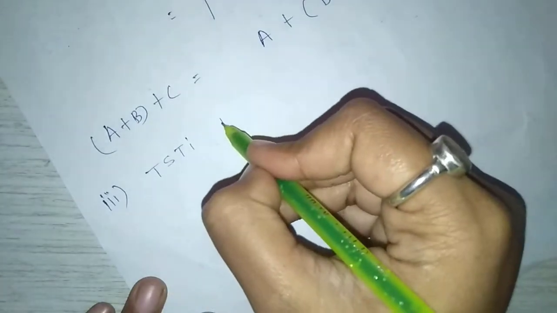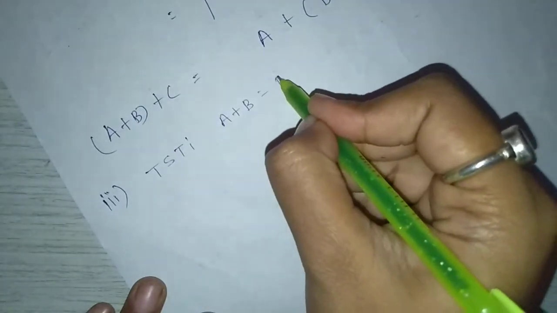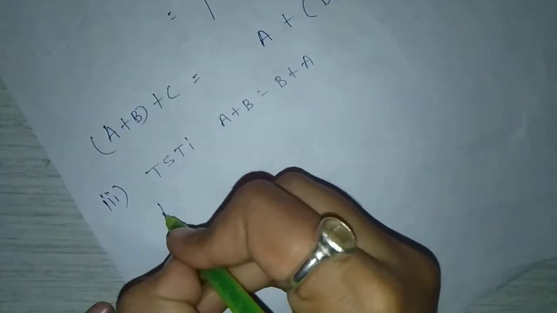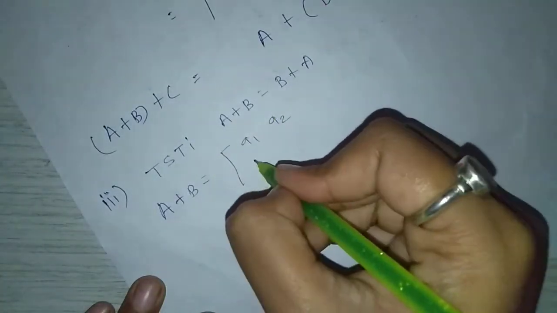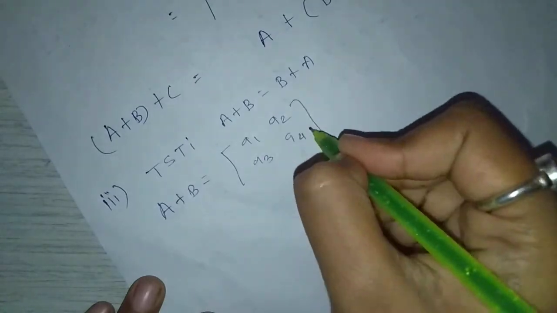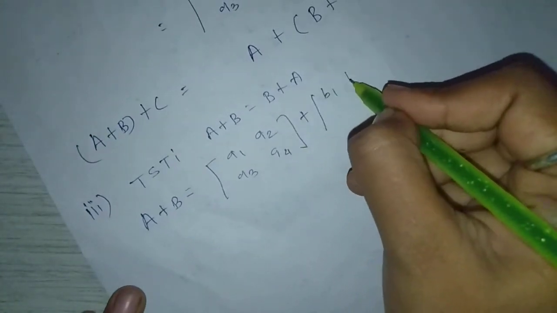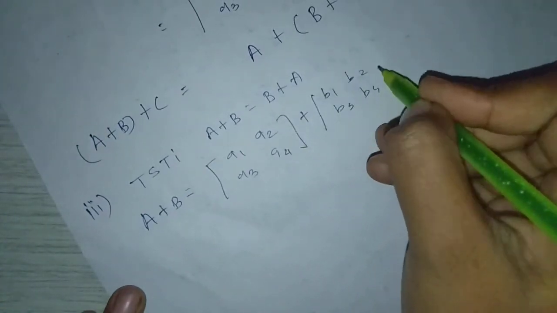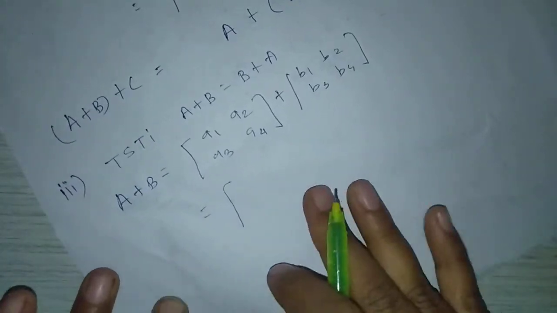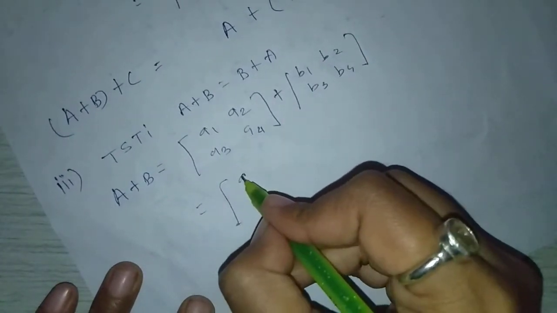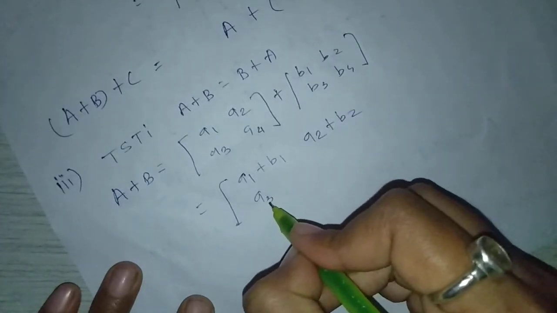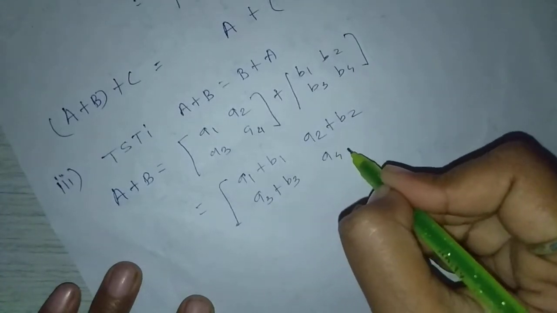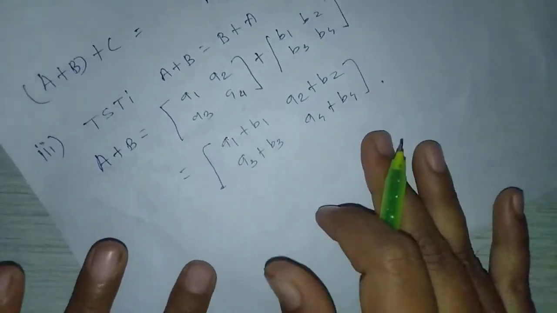Next is commutativity property. First, show that A plus B equal to B plus A. Consider the left hand side. A plus B equal to A1, A2, A3, A4 plus B1, B2, B3, B4, equal to, taking addition, A1 plus B1, A2 plus B2, A3 plus B3, A4 plus B4.